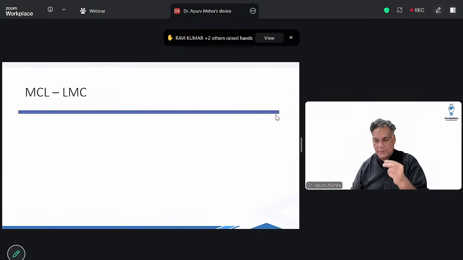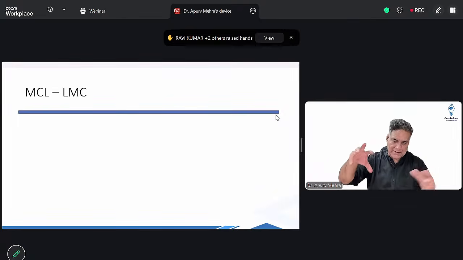So anterior to posterior, these are the structures. That is anterior horn of medial meniscus, anterior cruciate ligament, anterior horn of lateral meniscus, posterior horn of lateral meniscus, posterior horn of medial meniscus, और सबसे पीछे होता है PCL. So dashboard में अगर आप strike करते हैं, ब्रेक लगती है गाड़ी में, and your knee